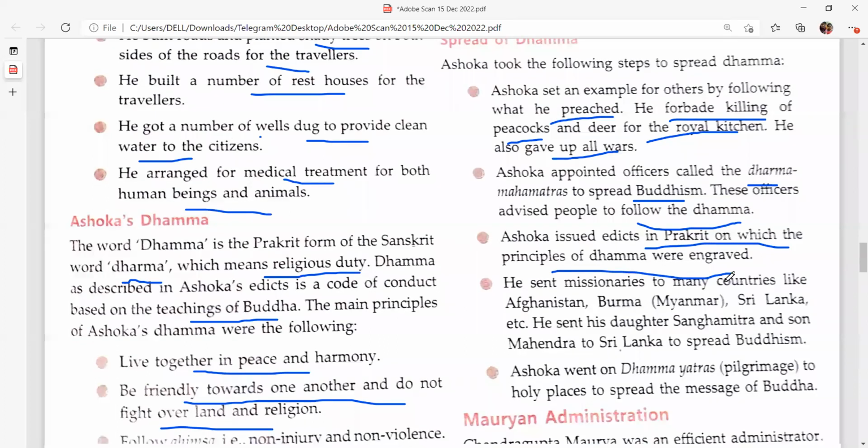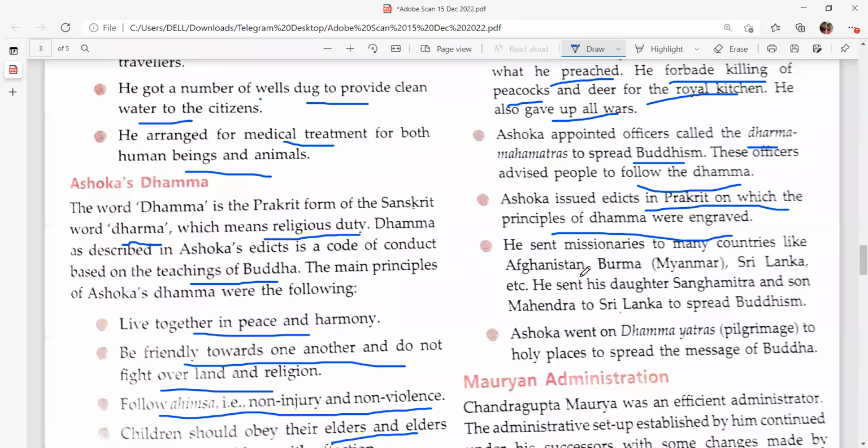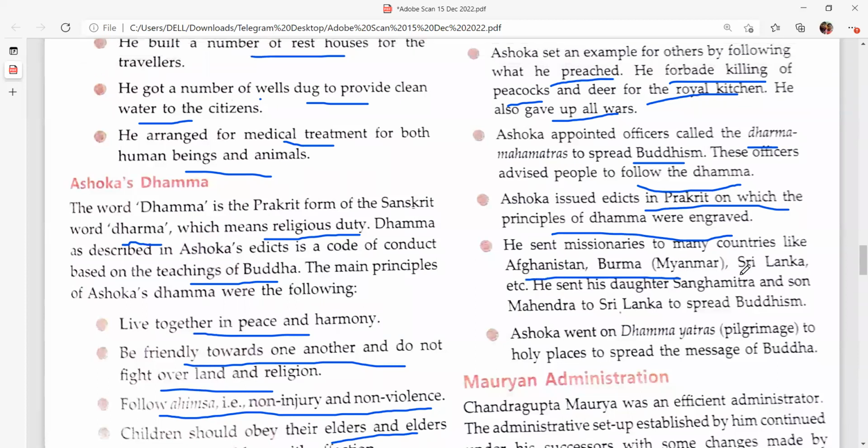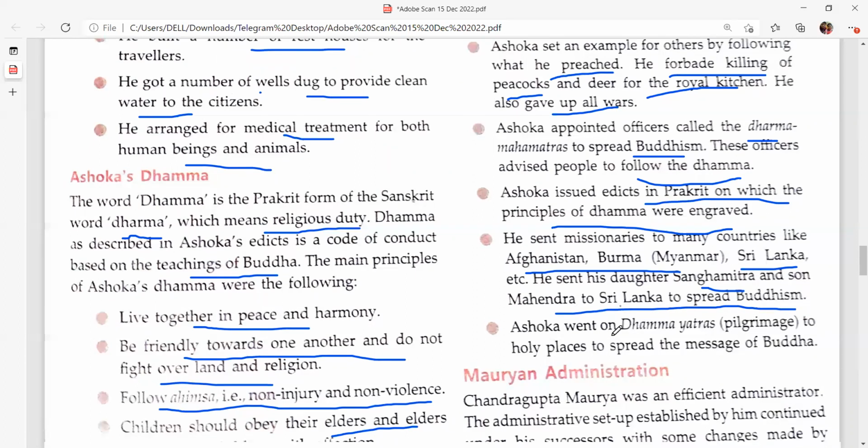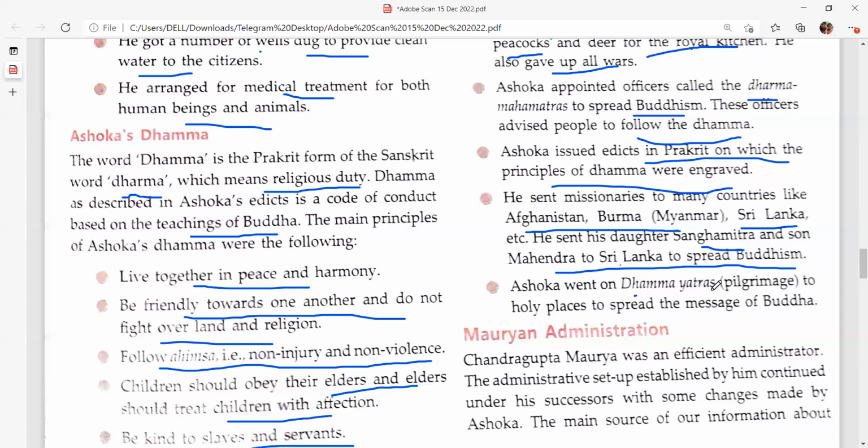He sent missions to Afghanistan, Burma, and Sri Lanka to spread Buddhism, and he also sent his son Mahendra and daughter Sanghamitra to Sri Lanka. Ashoka went on Dhamma Yatras, pilgrimages to holy places, to spread the message of Buddha.